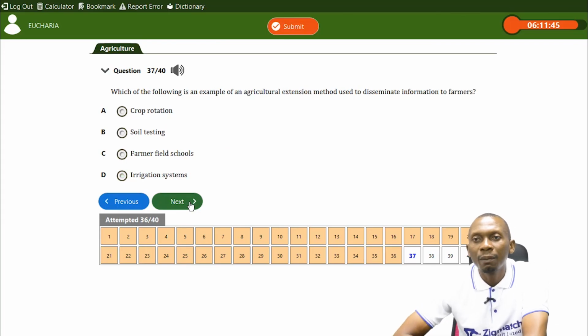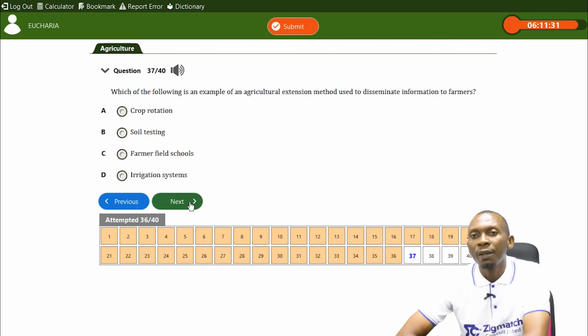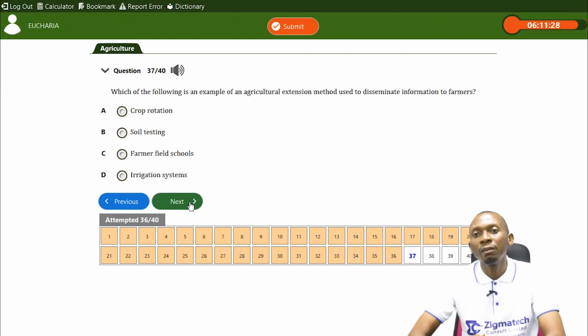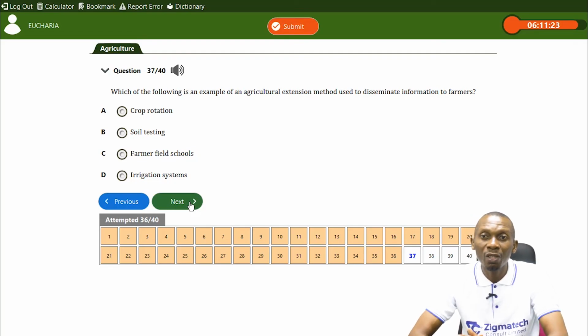Which of the following is an example of agricultural extension method used to disseminate information to farmers? That's the aim of agricultural extension. It has to do with disseminating information, giving information to farmers. Here we have crop rotation. That's a farming system, so that has nothing to do with dissemination of information. Soil testing, that's to test a soil either for fertility or pH, that also has nothing to do with disseminating information. It means through which information is passed to the farmers.